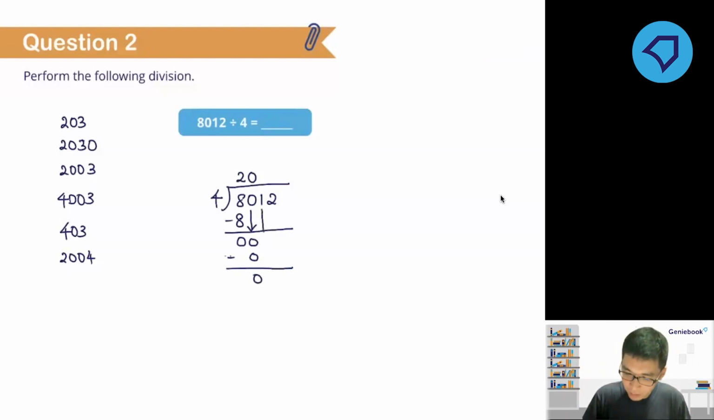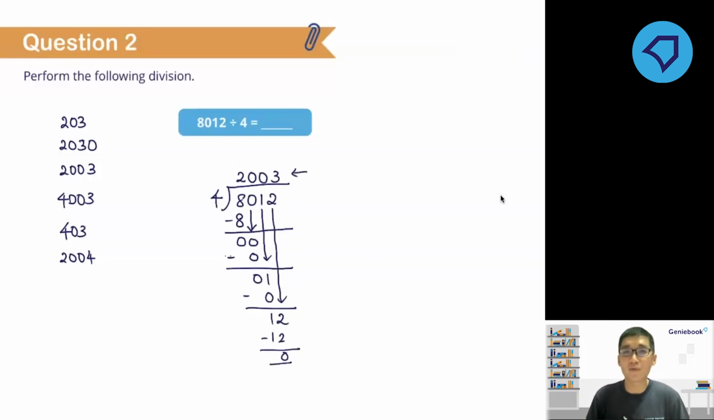Now bring down the next digit, 1. Now 1 again is smaller than 4, so I cannot perform the division of 1 by 4. So again, I put down a 0 here. Then multiply. 0 by 4 is 0. Subtract, and finally we bring down the last digit 2. Lastly, 12 divided by 4 is 3. So multiply, subtract, and see what's the quotient.